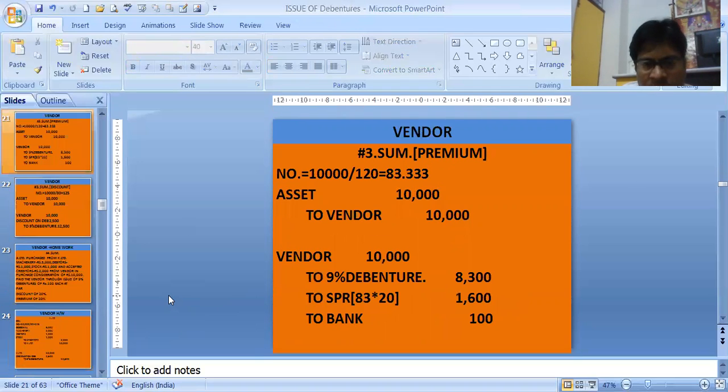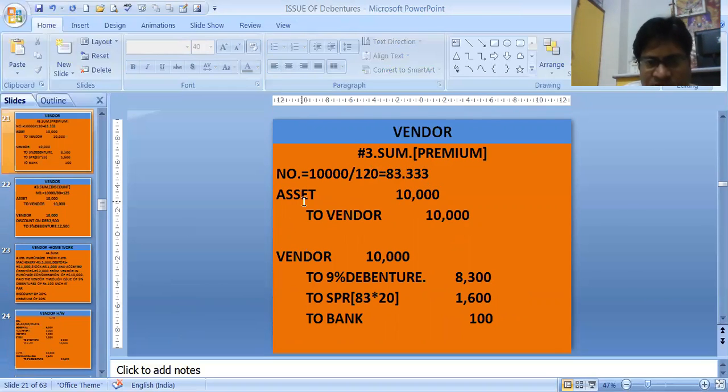Okay. Now let's see the same sum. Now the number of debentures is 10,000 divided by 120, because we are issuing at premium. Premium is 20 rupees per debenture, that is 20%. That gives 83.33. Now we cannot give the debentures in fraction.